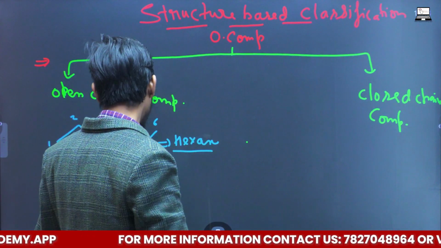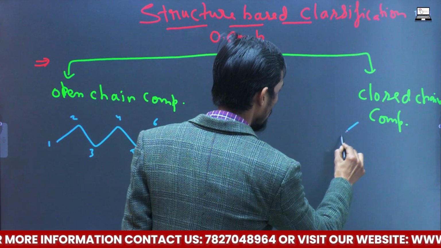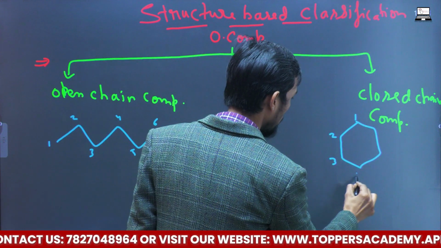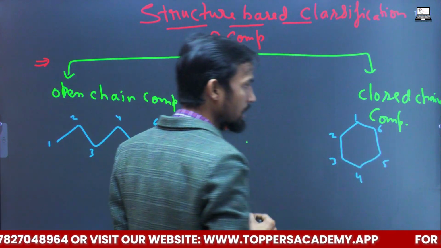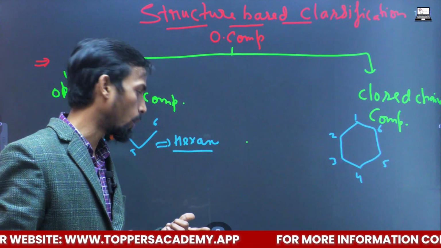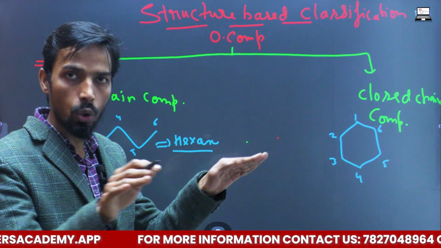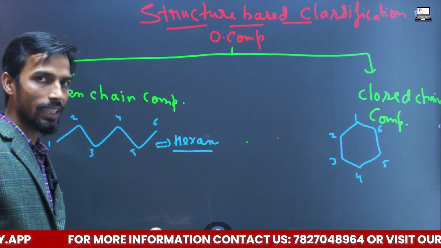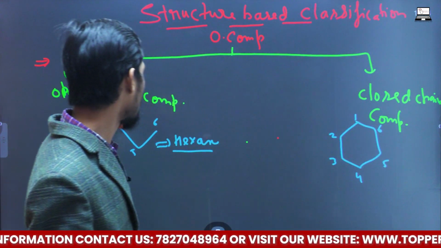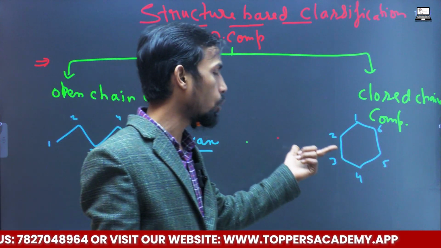And if we see a same six carbon compound that is closed chain, again there are 1 carbon, 2 carbon, 3 carbon, 4 carbon, 5 carbon and 6 carbon. In this we will see that this six carbon compound is a closed chain compound. The chain is closing. Many more compounds are there, and we will discuss them in detail. This just shows how we can classify these compounds into two classes: open chain compounds and closed chain compounds.